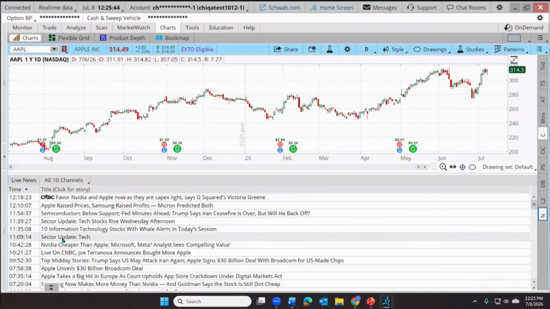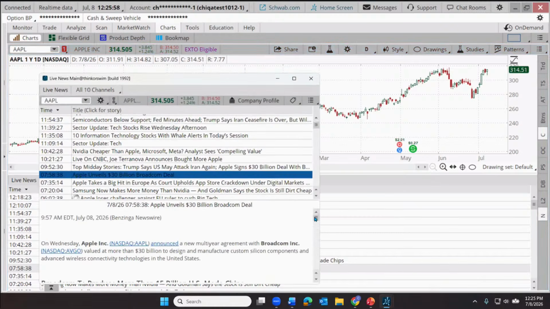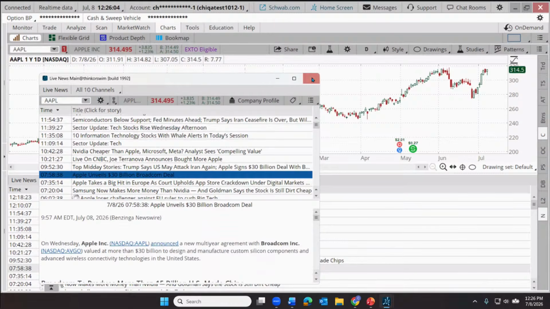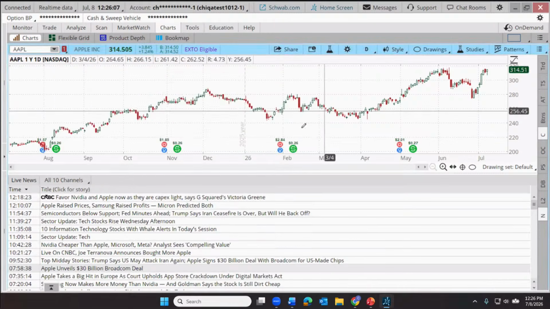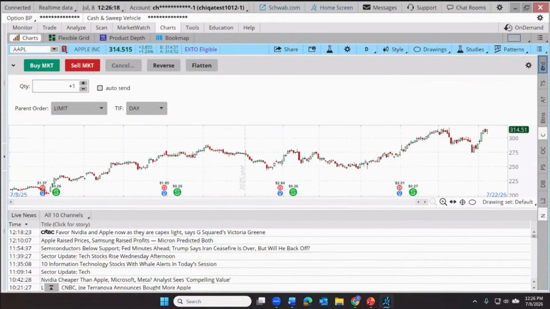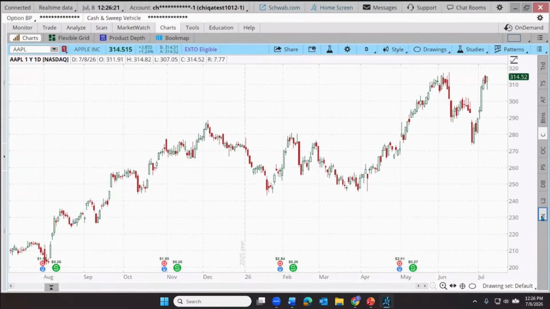And then if I want to find something like, let's see, Apple unveils a $30 billion Broadcom deal. I wonder what the details of that might be. That just came out this morning. If I click on that, that will bring up the article related to that headline. So again, quick way to keep an eye on the news. That's nifty little tool number 4, and you can see how quickly this navigation might be accomplished moving from one tool to the next. So let's remove the news, just like with the trade function. We just click on it and click again to remove it. So let's click on the N for news, and it disappears.